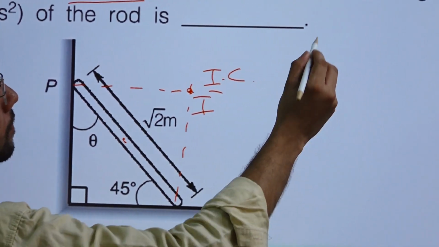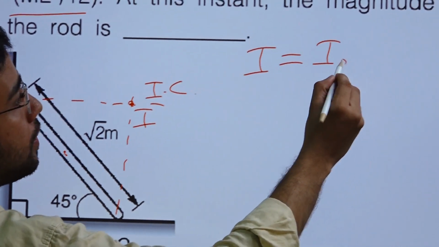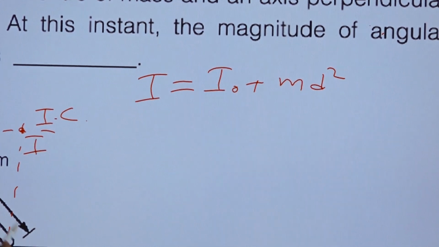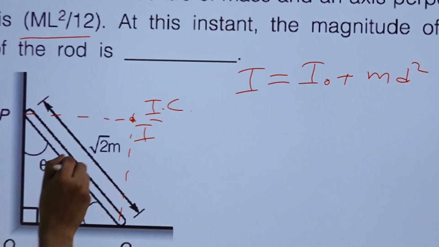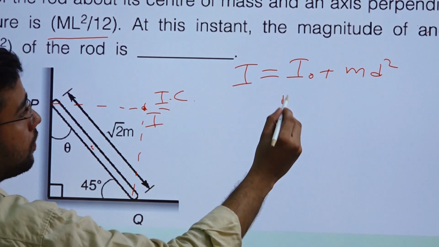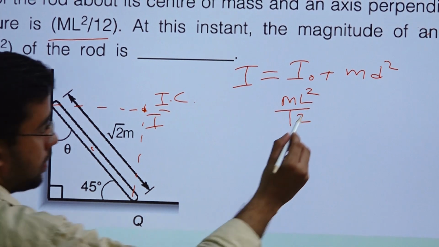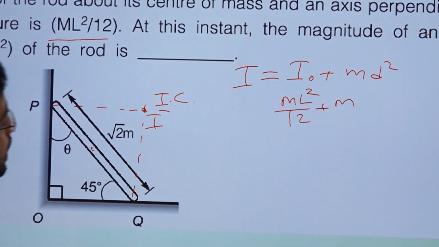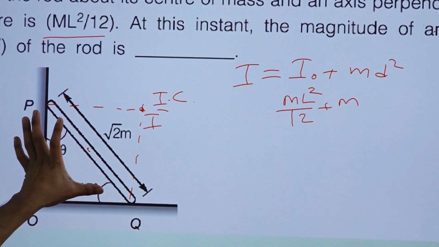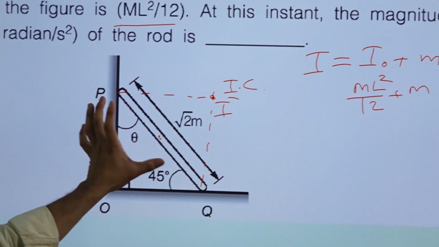From the parallel axis theorem, I will be equal to I naught plus m d square. D is nothing but the distance between these two axes. So I naught is given as m L square by 12 plus m, and we need to find this distance. Suppose PQ is L, then this will become L by 2.